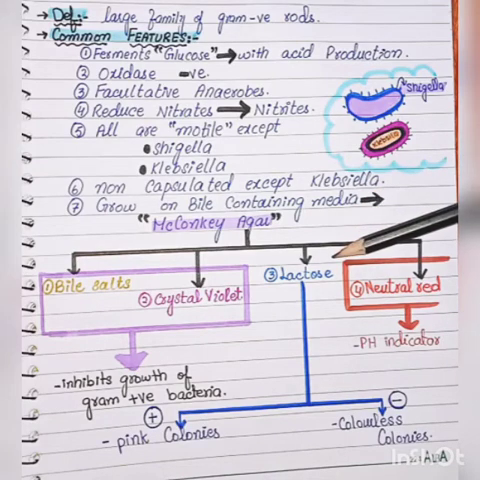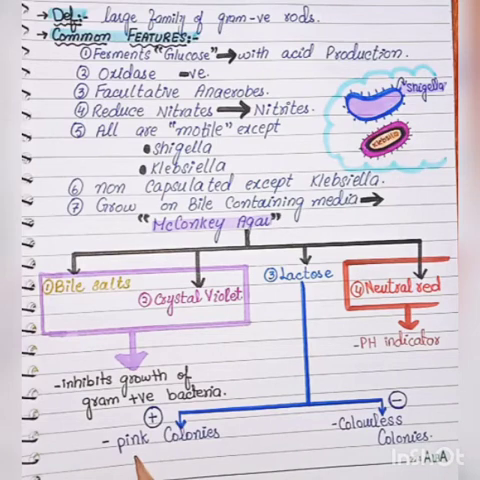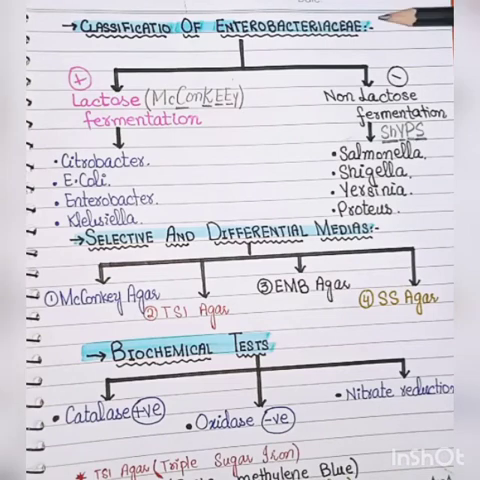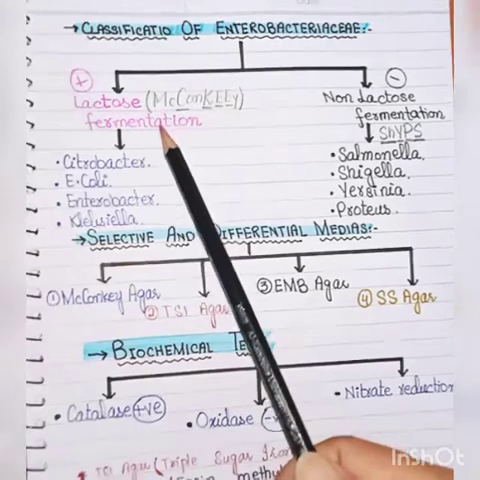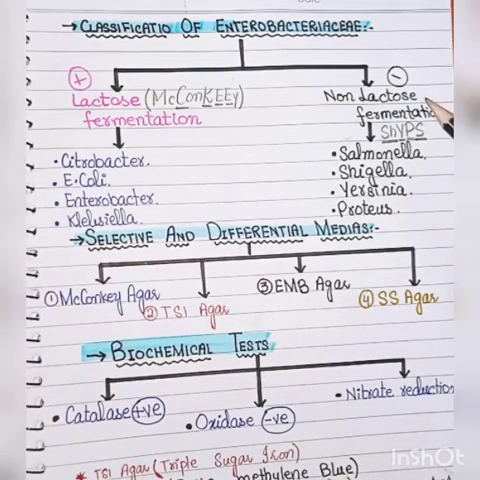Last we have lactose. If lactose is present and the organism ferments lactose, it will form pink colonies. If it does not ferment lactose, it will form colorless colonies. So on the basis of lactose fermentation, we classify the Enterobacteriaceae into two groups. If they ferment lactose, they are called lactose fermenters. If they do not, they are called non-lactose fermenters.